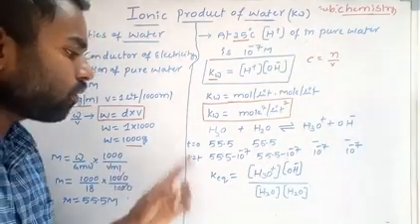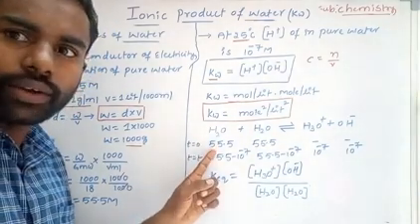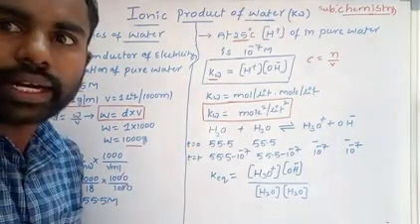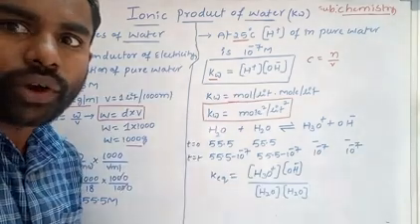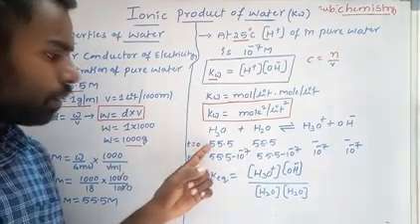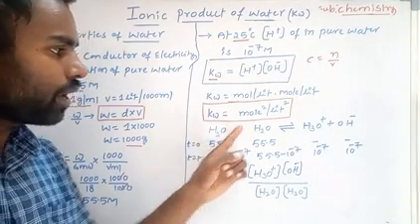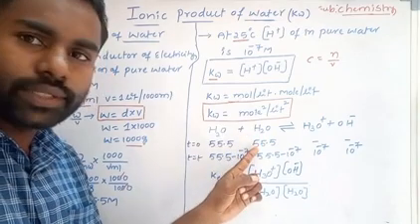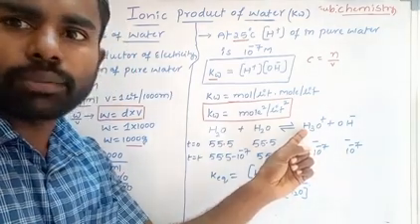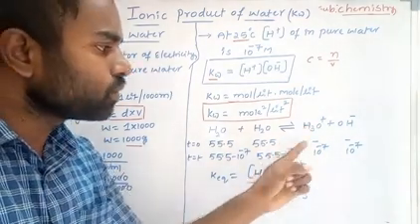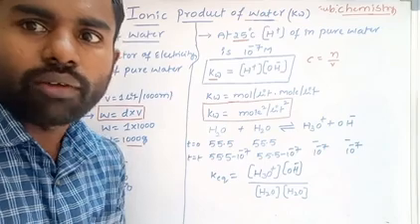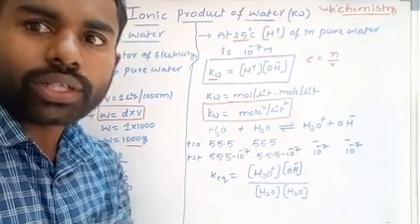I already told you the concentration of water is 55.5. At time equal to 0, the dissociation has not started, so the concentration of water is 55.5, and here also the water concentration is 55.5. H3O plus is nothing but the H plus ion concentration. At time equal to 0 there is no H plus ion concentration, because the dissociation has not started.